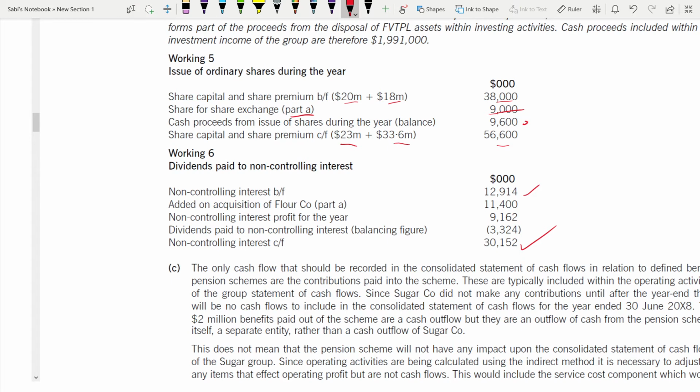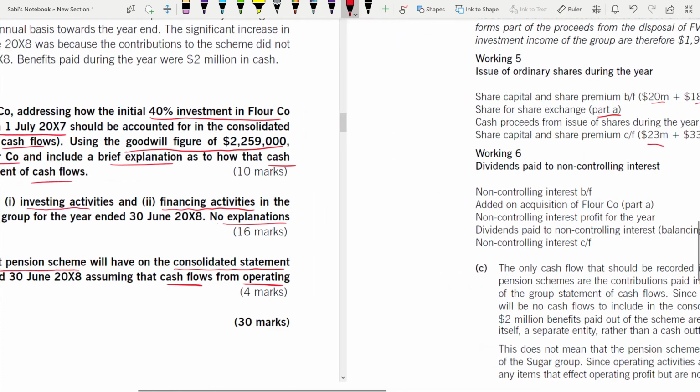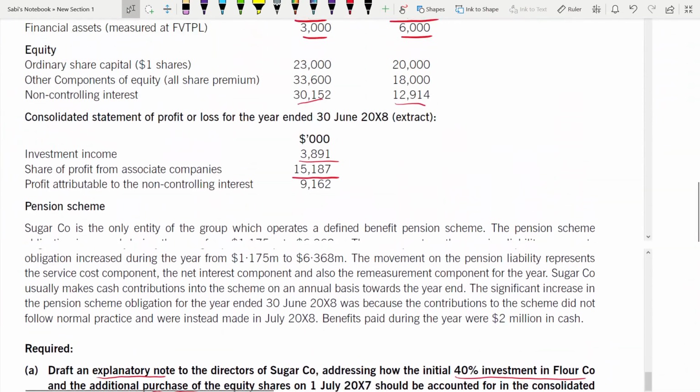So when you acquired, this was the fair value of NIC. You have got 11.4. Next, NIC for the year is 9162. NIC's profit for the year 9162. Profit for the year you will get under profit. This one.